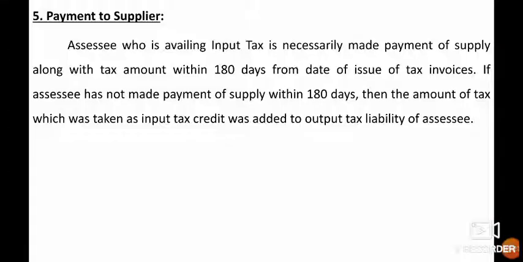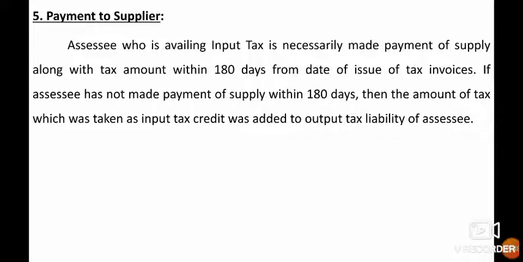The next one, payment to supplier. The assessee who is availing input tax must necessarily make payment of supply along with tax amount within 180 days from the date of issue of tax invoices. If the assessee has not made payment of supply within 180 days, then the amount of tax which was taken as input tax credit is added to the output tax liability of the assessee.